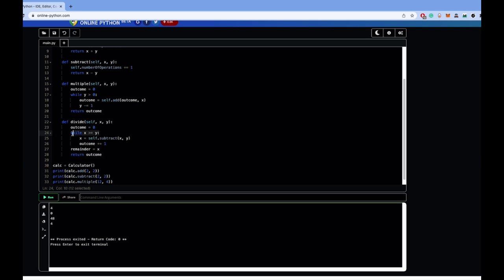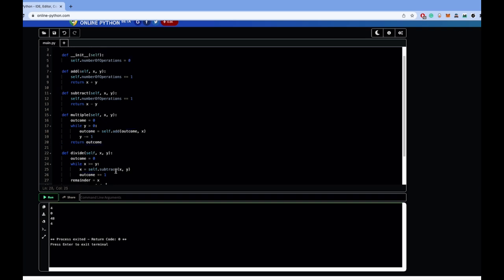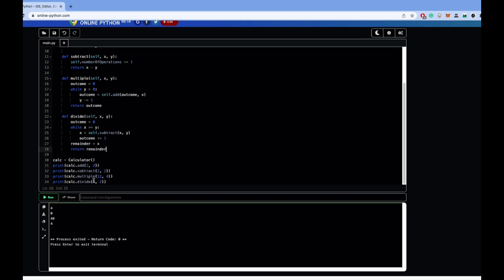As you can see in the while condition, we are looping while x is greater than y. We subtract y from x and add 1 to the outcome. So if we finish this loop, whatever we have left will be our remainder. Now, for the simple purpose of demonstration, I'll replace the outcome with the remainder. Change this back to 9 and see what we have. 1, just as we would expect.